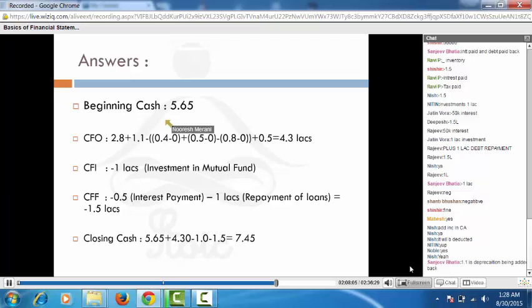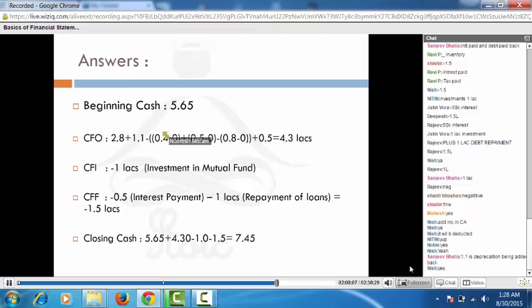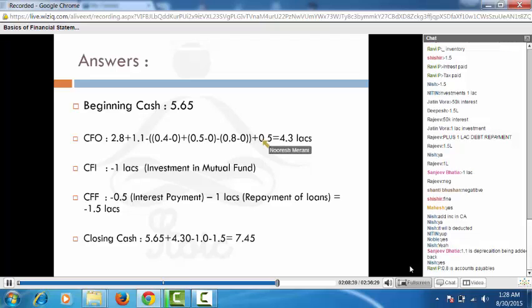Yes, absolutely right, Sanjeev. It is 1.1 of depreciation, which is the non-cash expense. So the addition you are seeing of 1.1 is non-cash. The addition at the end of 0.5, which you are seeing, is the addition of non-operating cash. Is this point clear to you? So I'm giving you the formula which you are going to read in various books and everything else. Point 8 is accounts payable. Absolutely right, Ravi.